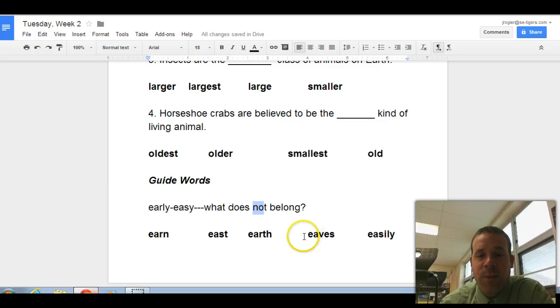In this case, it would be eaves. Because you have EAR to EAS at the beginning. EAV would come after the S, so therefore eaves does not belong on the page. And that is all for Tuesday, week 2.